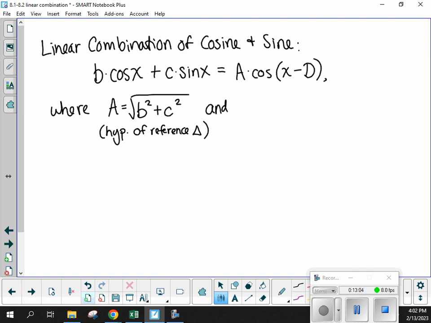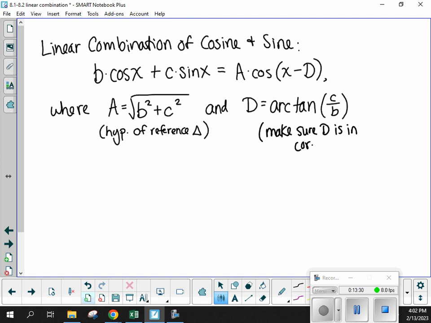And then that d value we find by taking arctangent of our opposite over adjacent. The opposite side's always going to be the vertical one, so c over b. All right, and we want to pay attention to the quadrant. Let's make a little note here. Make sure D is in the correct quadrant. That's where the diagram comes into play. It's going to be really hard to tell if you have the correct angle without drawing the diagram that fits those B and C values that you're given right away.